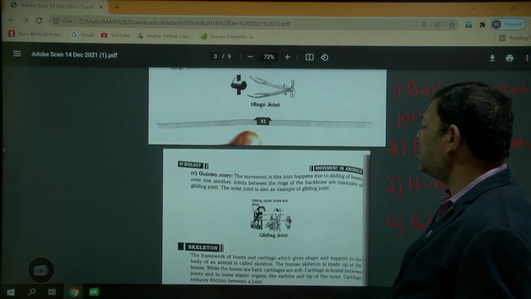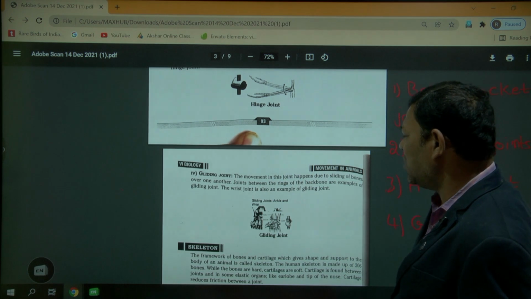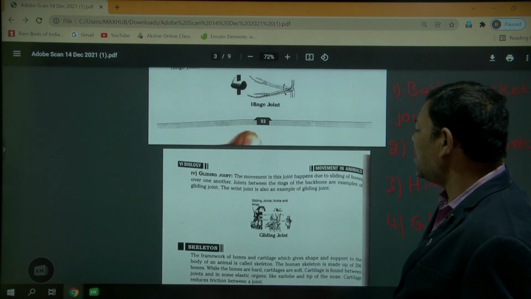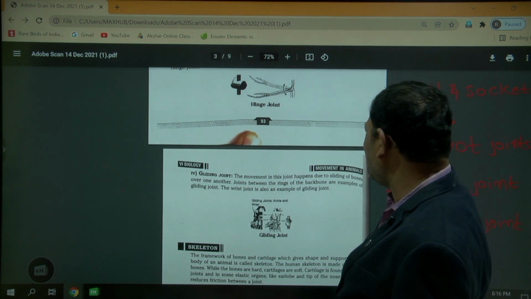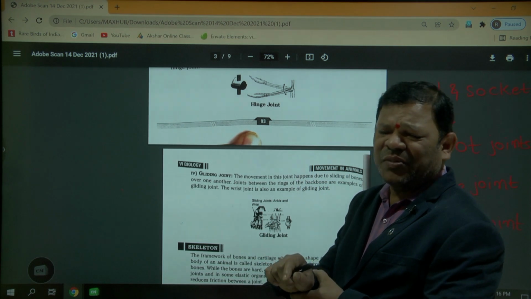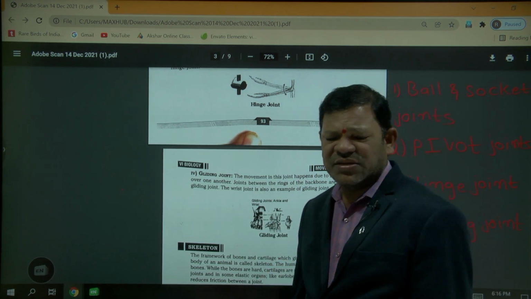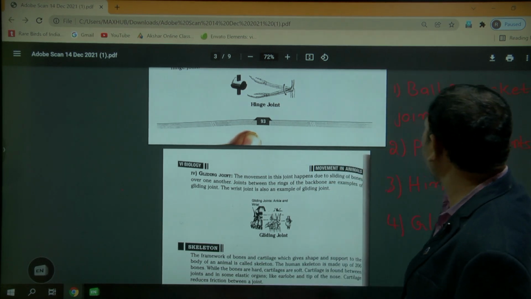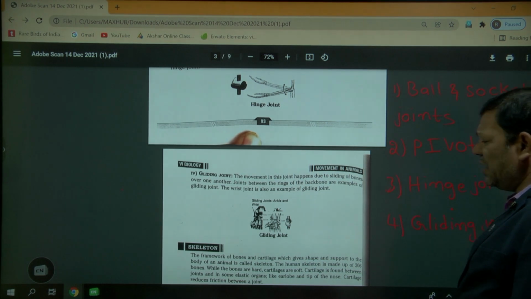The movement of this joint happens by the sliding of bones over one another. Gliding joints are present between the rings of the backbone, the vertebral column, and also in the wrist. So this is about the four types: ball and socket joint, pivot joint, hinge joint, gliding joint.